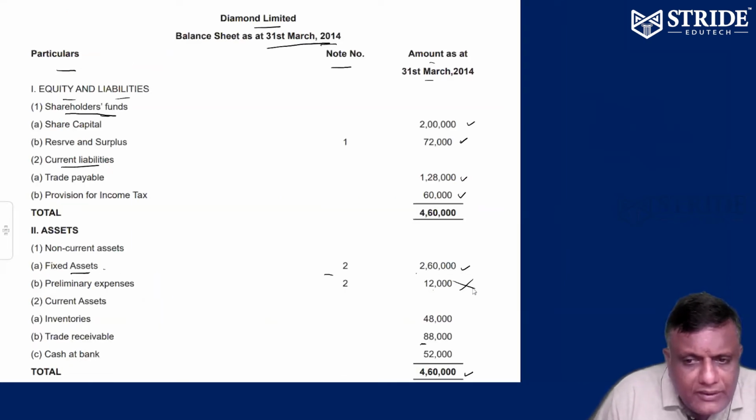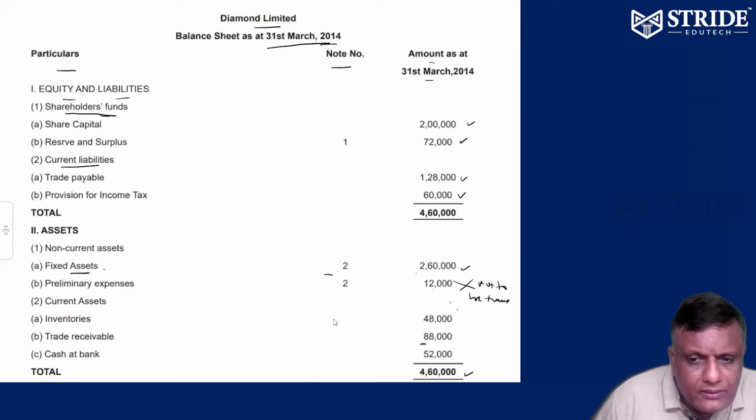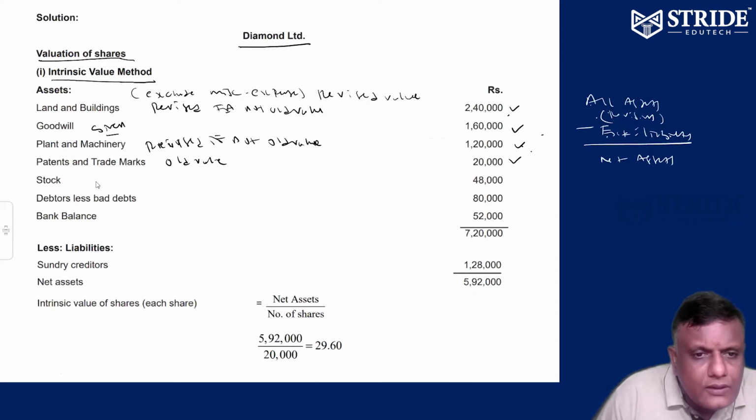Incorporation expenses should not be taken under the net asset method. Inventory: is a revision given? No, nothing is given, so we take the old value of 48,000. Otherwise, we take the revised one.